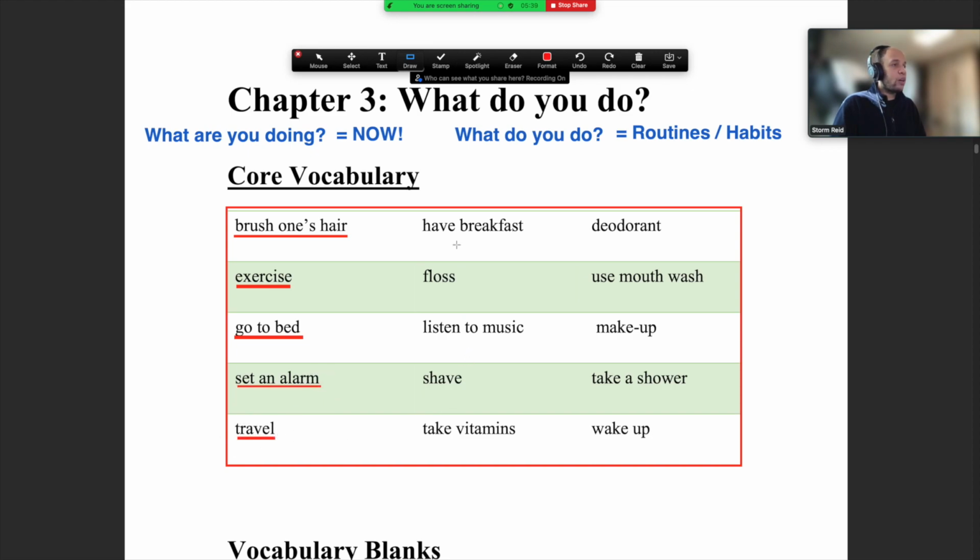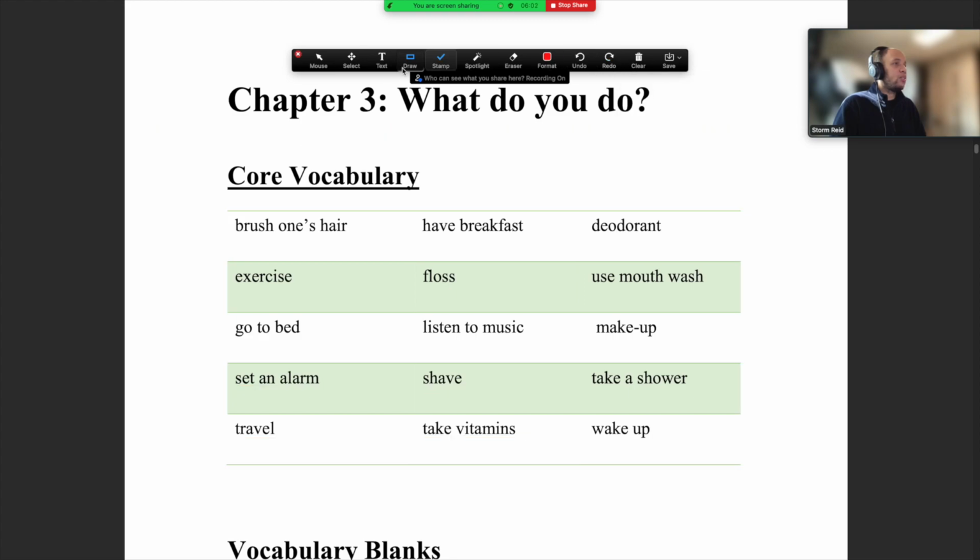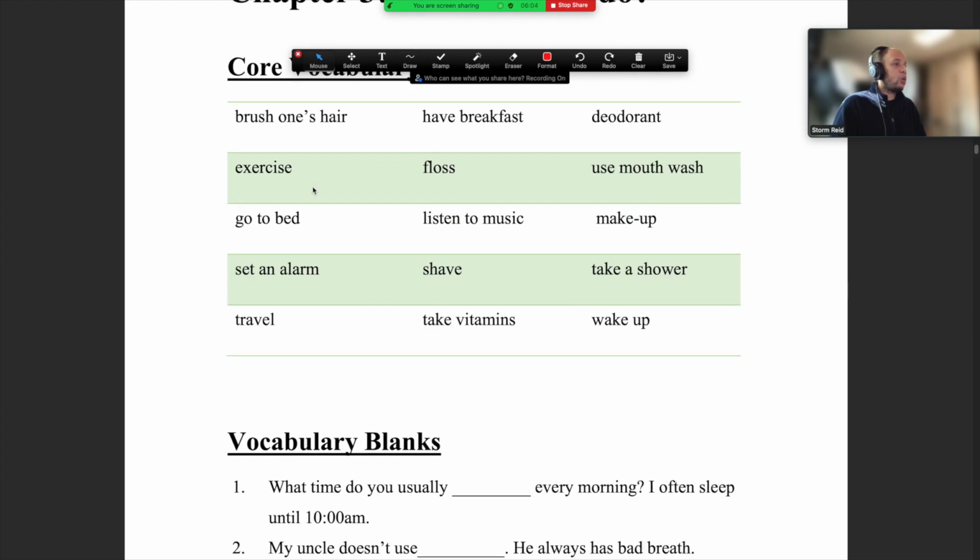Travel, maybe you go traveling once a year, or twice a year. Have breakfast every morning. Maybe you skip breakfast every morning. These are just things that you do, or maybe you don't do, every day, every week, every month, every year. Hopefully these words should be nice and easy.